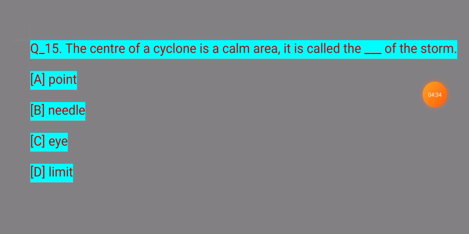15 number question says that the center of a cyclone is a calm area. It is called the dash of the storm. Which of these four options will it be?